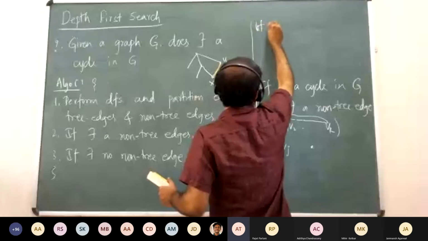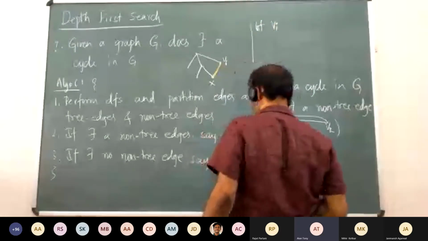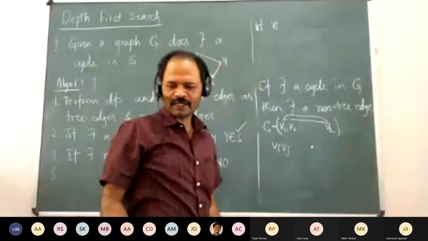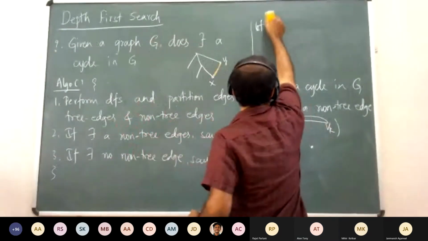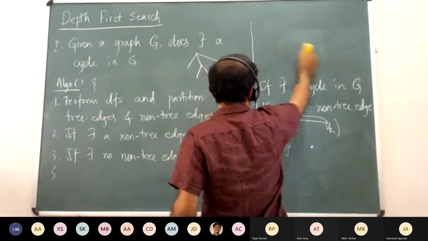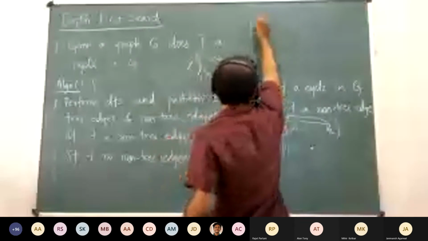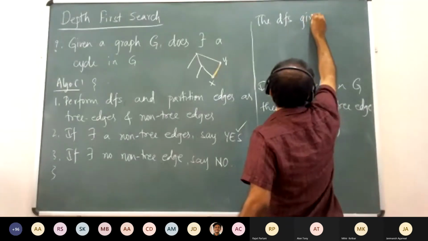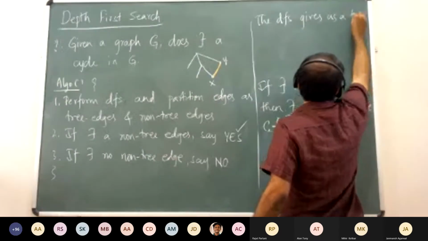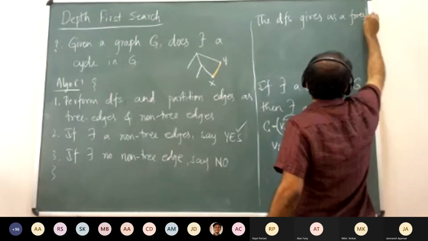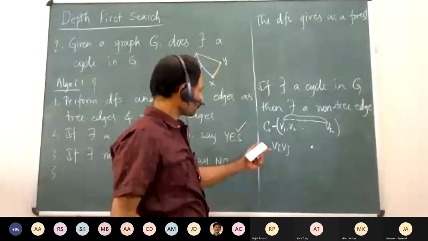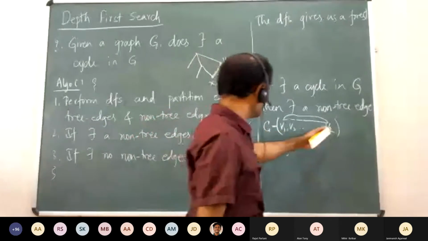So here, what tree are we talking about? We didn't define a tree yet. We are not even bothered about it actually. One thing we can say is, the DFS gives us a forest. And what do we know about all these vertices in the cycle?